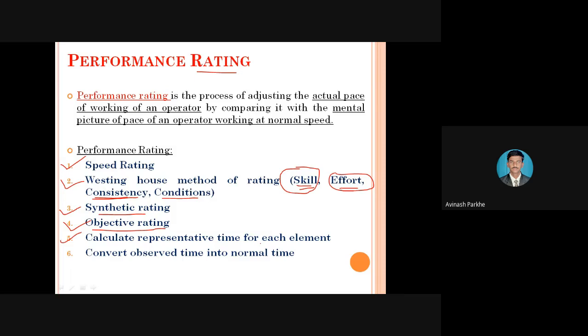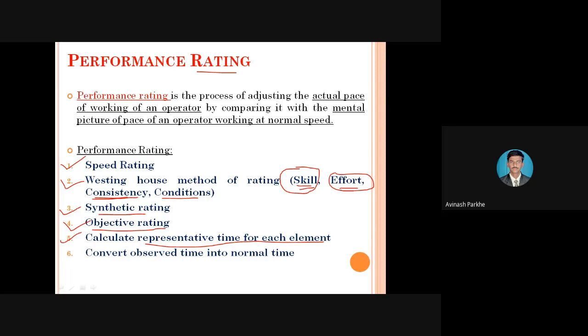Like that, whatever the number of operations or tasks we are performing on that particular machine, each and every work we are dividing into elements, and for each element we are calculating the time required to perform that operation. Then why do we have to go for this time element? Because based on this also we are rating that particular operator.